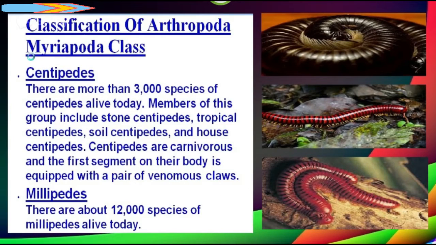Next class is Myriapoda class. In this class, centipedes and millipedes are included. There are more than 3,000 species of centipedes alive today. Members of this group include stone centipedes, tropical centipedes, soil centipedes, and house centipedes. Centipedes are carnivorous and the first segment of their body is equipped with a pair of enormous claws. Millipedes: there are about 12,000 species of millipedes alive today, and these are the representative members of this class.